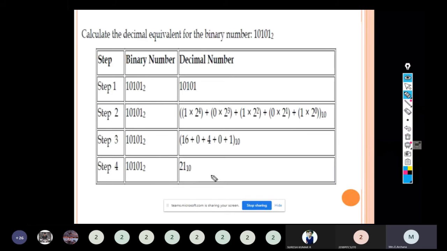Binary number will have the base value 2. Decimal number will have the base value 10.